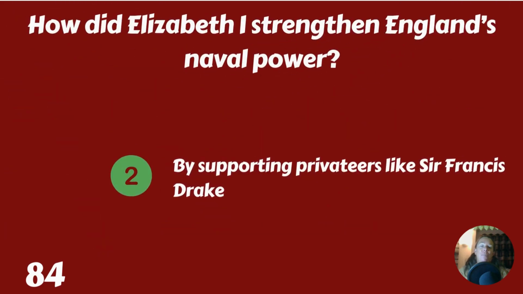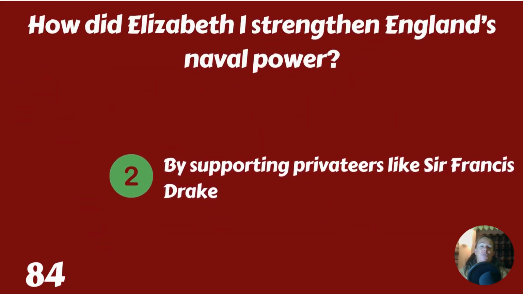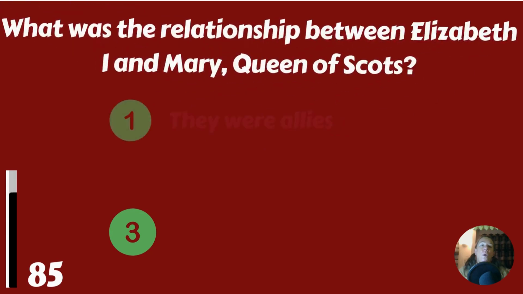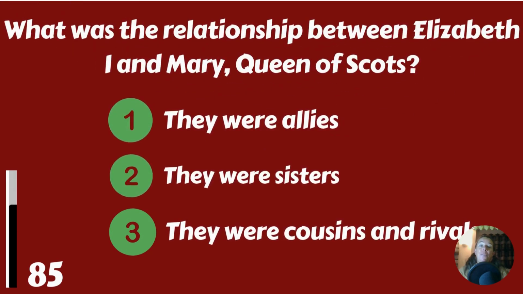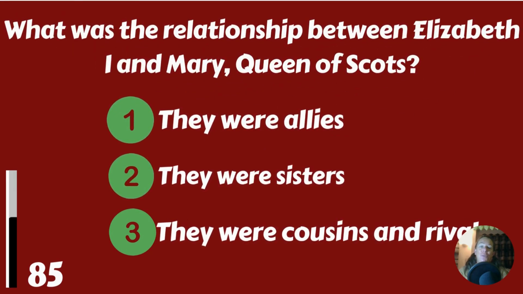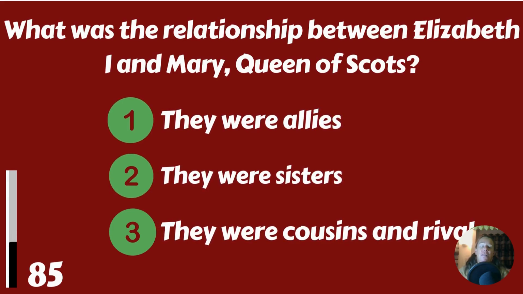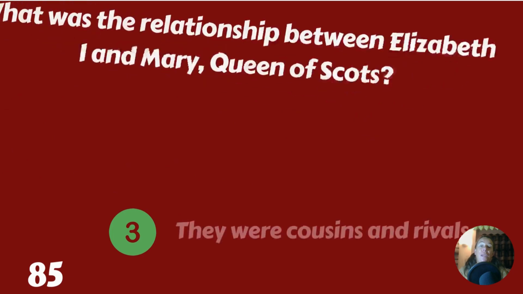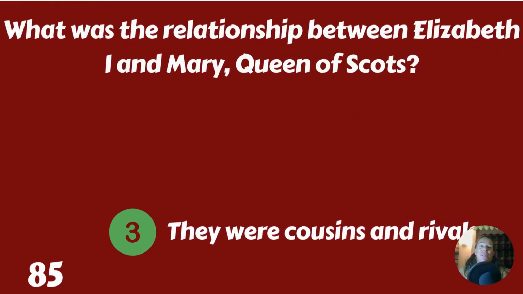By supporting privateers like Sir Francis Drake. What was the relationship between Elizabeth I and Mary, Queen of Scots? They were allies, they were sisters, or they were cousins and rivals. They were cousins and rivals.